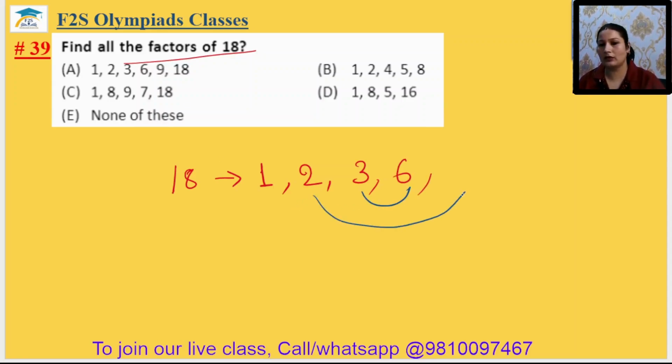Now we found the rainbow. This should be now like this. So 9 twos are 18. The factors are 1, 2, 3, 6, 9, 18. Option A. 39th answer is option A.